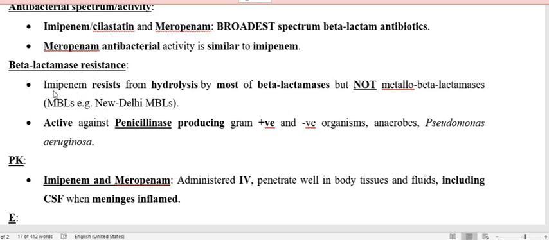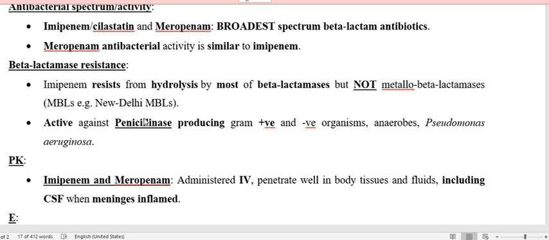Therefore, these carbapenems are called beta-lactamase resistant, because their beta-lactam ring is not hydrolyzed by most of the beta-lactamases released by resistant bacteria, except the new entry, the metallo beta-lactamases, the MBLs, an example being New Delhi metallo beta-lactamase.